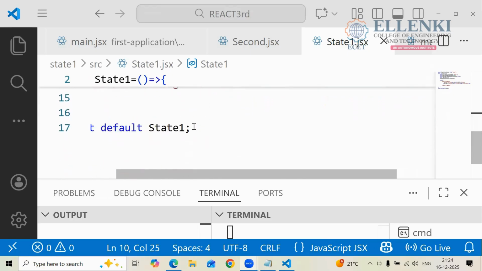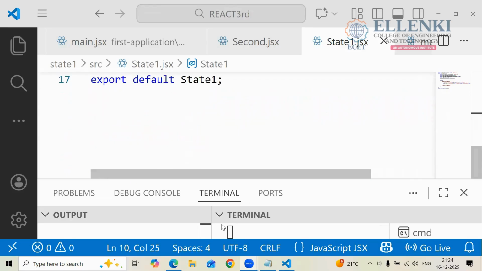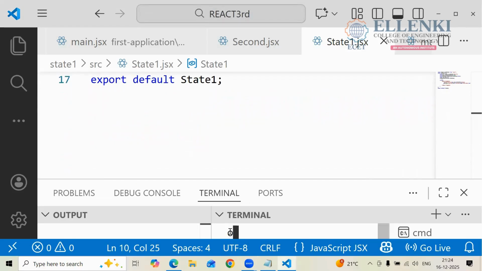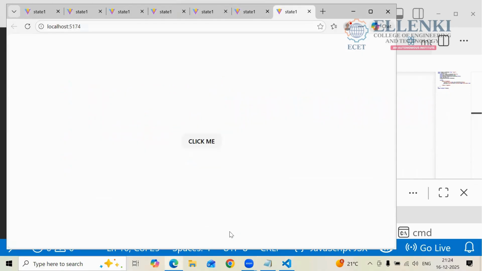Yes or no? Output also. Is the output also over? Huh? Not over?